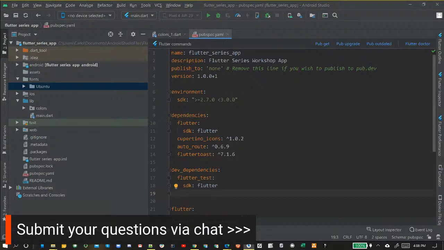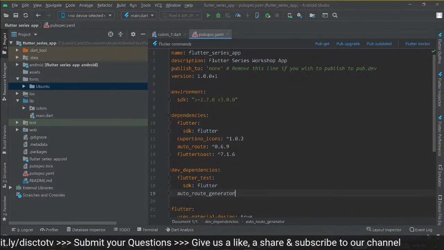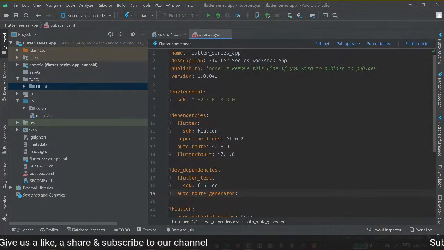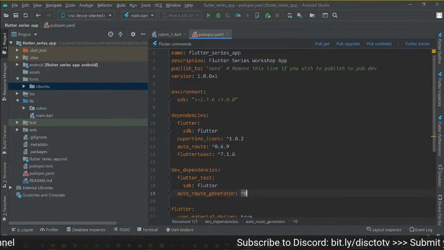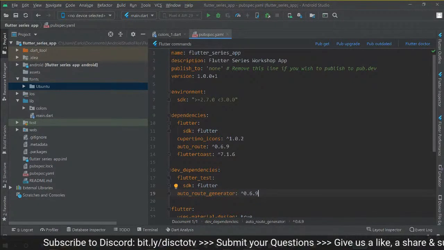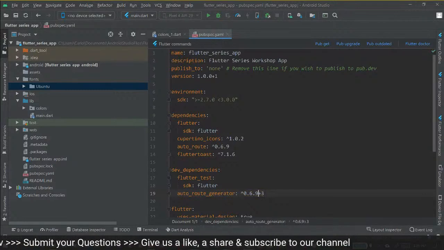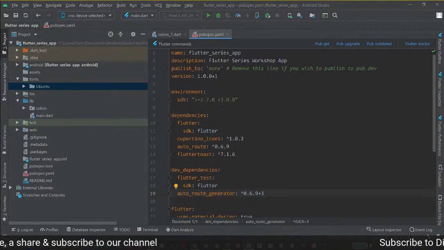So right here, what we're going to type is auto_route_generator, and then put the colon in there. Then same thing, we're going to use the same AutoRoute version with the caret in the front of it. We're going to use 0.6.9. But for the AutoRoute generator, we want to use that version and then do plus 3. So version 0.6.9 plus 3.